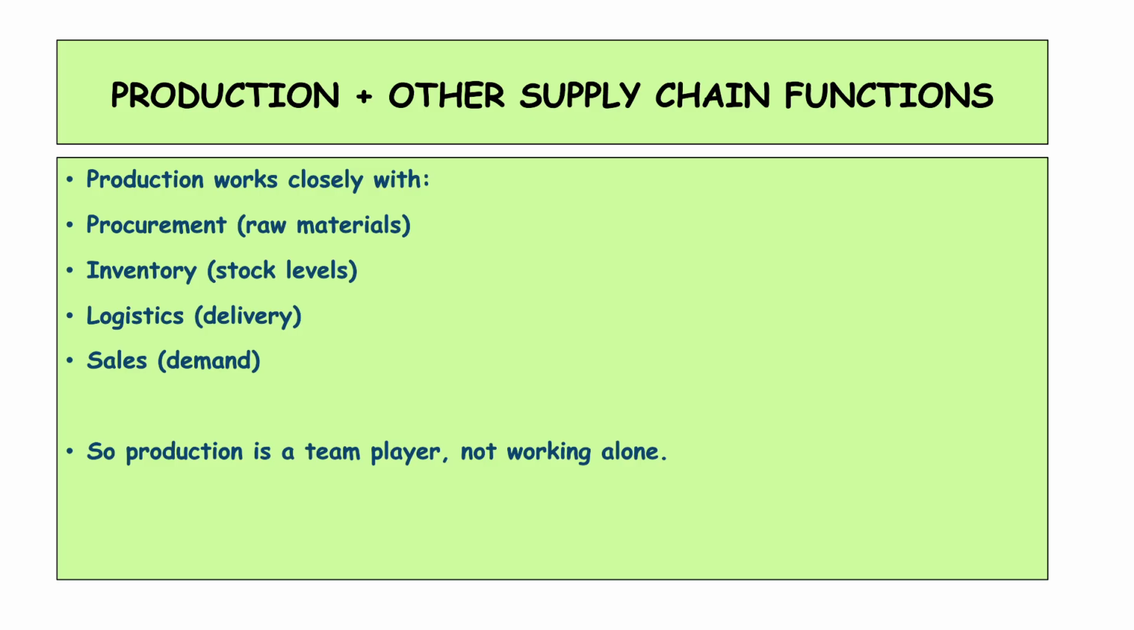It's not working alone, right? That's why we say supply chain management. It includes everything. You can't alone do production without procurement. You can't deliver without production. So everything is dependable, depending on each other. It's an entire supply chain management.